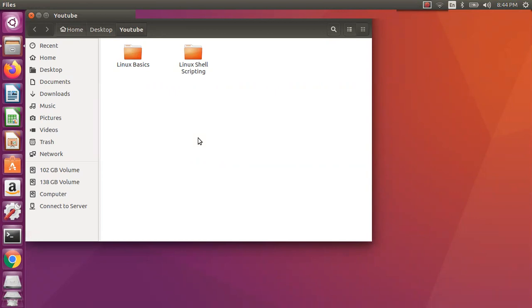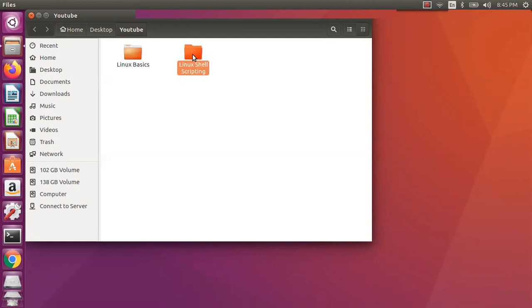So shell scripting will be covering variables, conditional statements, loops, signals, and then command line arguments, options, values, everything we are going to cover. It is better if you refer to the Linux basics videos and come back to shell scripting. But if you are very well versed with that, yes, you can start with shell scripting.